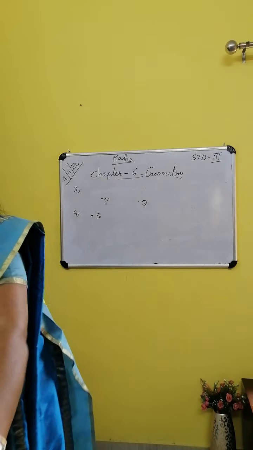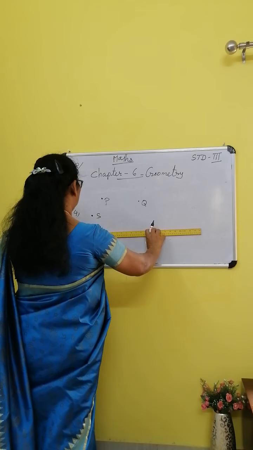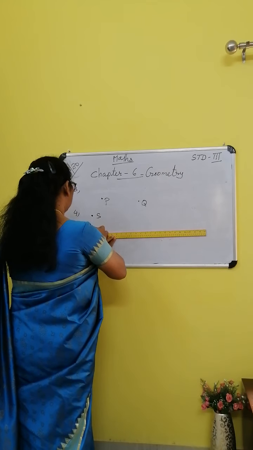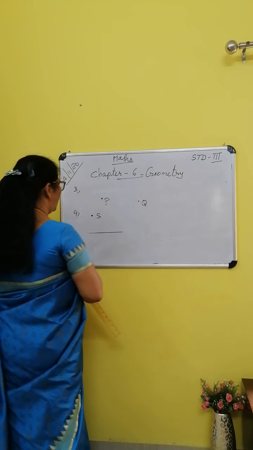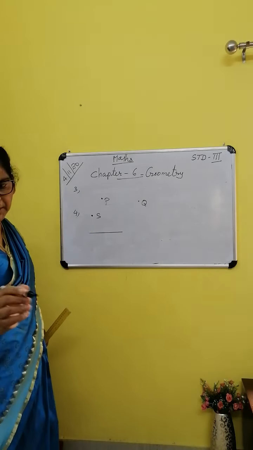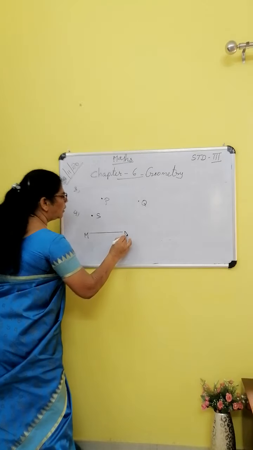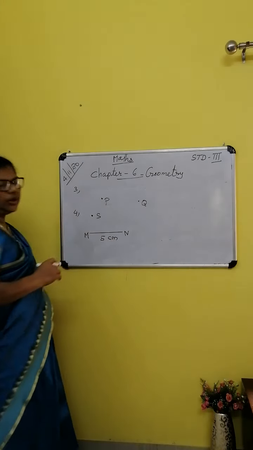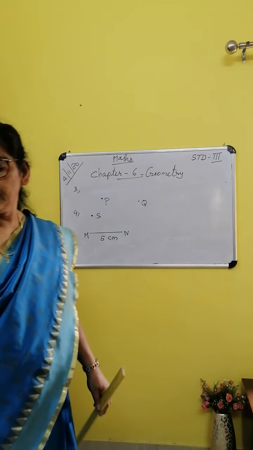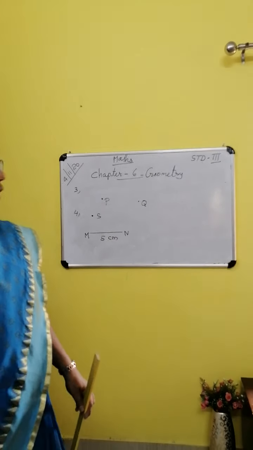Measure and do it. How many centimeters can you take? Take 5 centimeters and name it. MN is given in the textbook. 5 centimeters. Do it in the notebook. Okay. Line segment MN. Next one, ray TU.